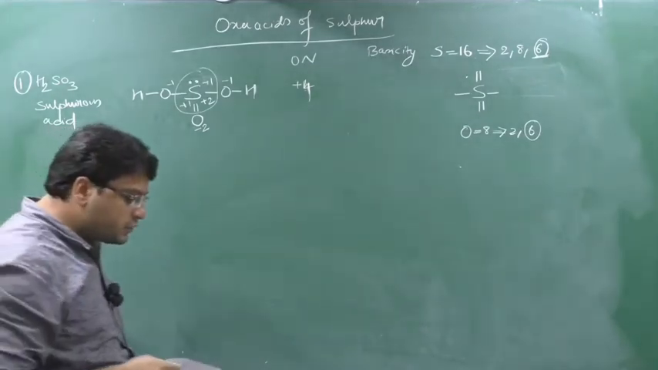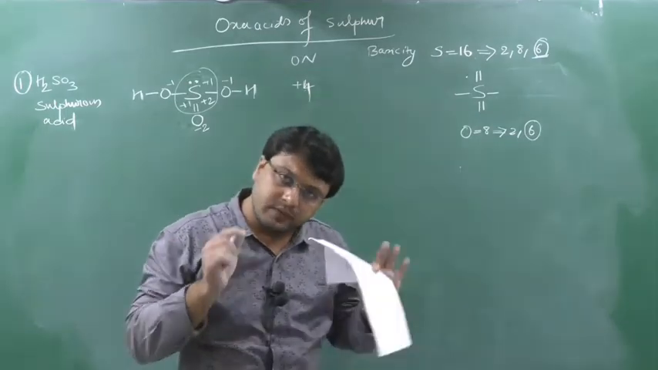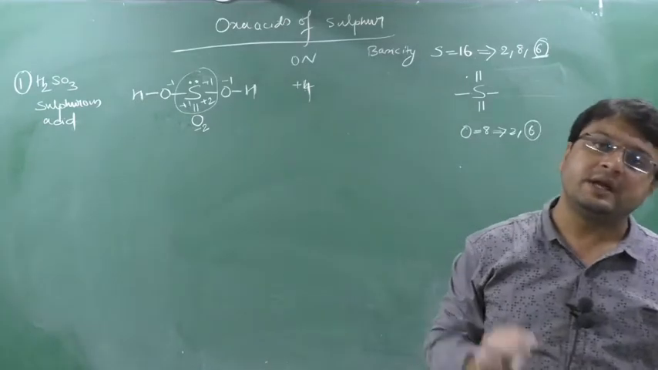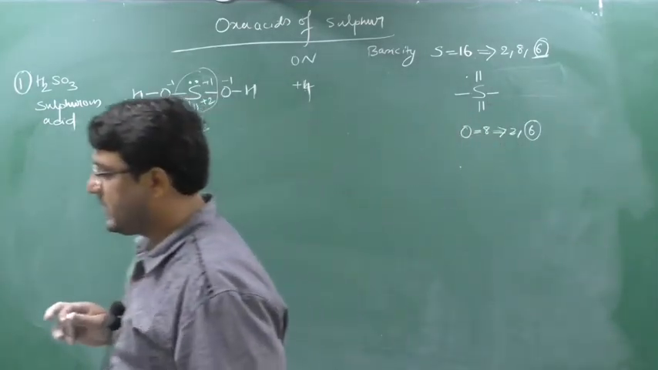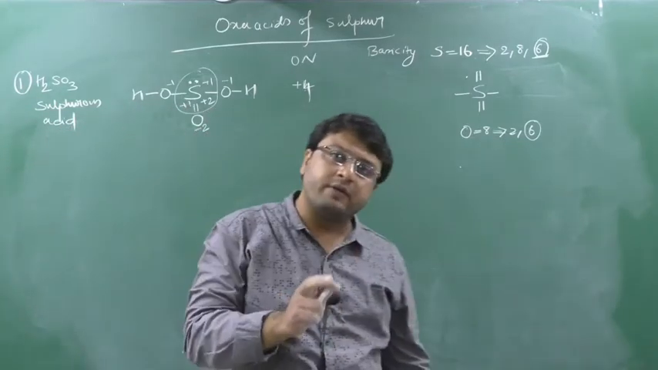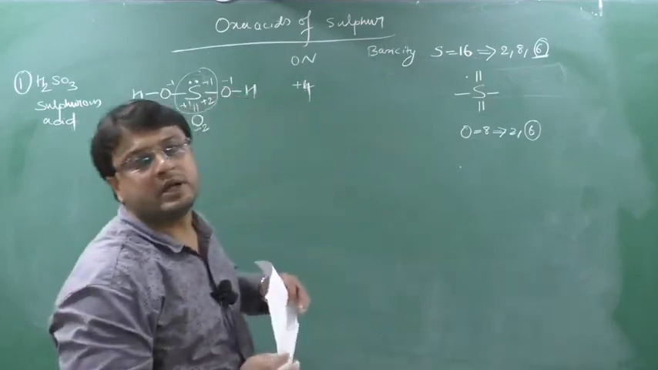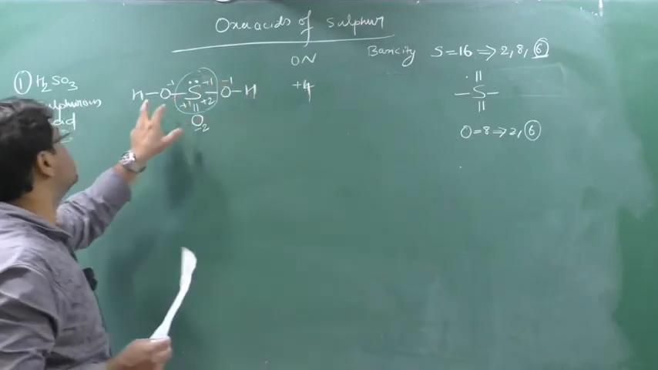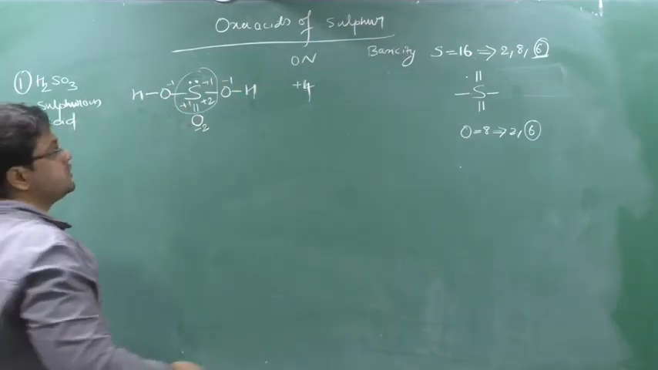And basicity how much? The number of hydrogen associated with oxygen, that is the basicity of an acid. In the last class, when I did the oxoacids of phosphorus, at that time also I told you the number of hydrogen associated with oxygen is known as basicity. Clear? So how many hydrogen are associated with oxygen here? Here this 1 hydrogen and here this 1 hydrogen. So there are 2 hydrogen associated with oxygen, so here basicity is 2.